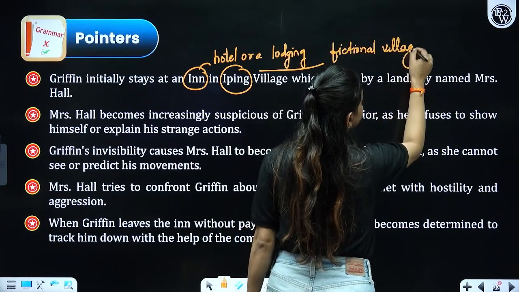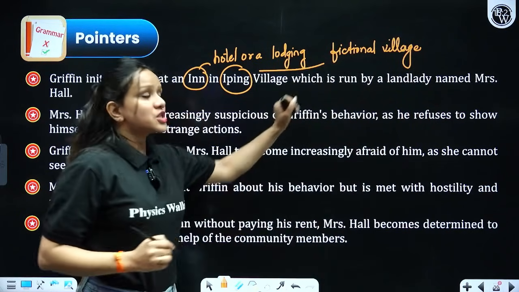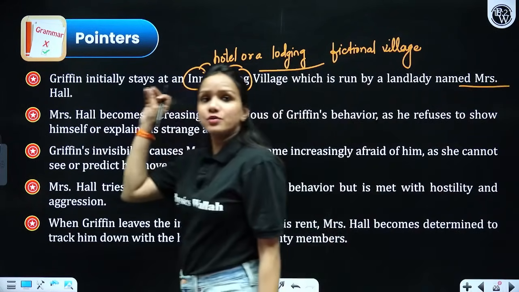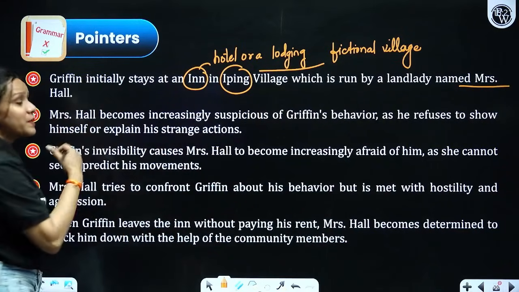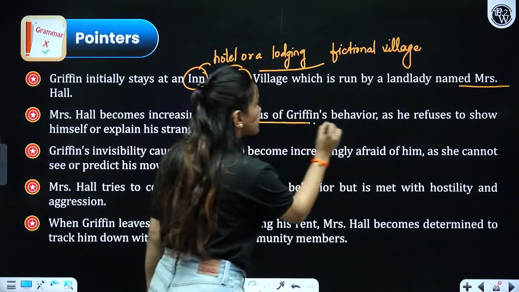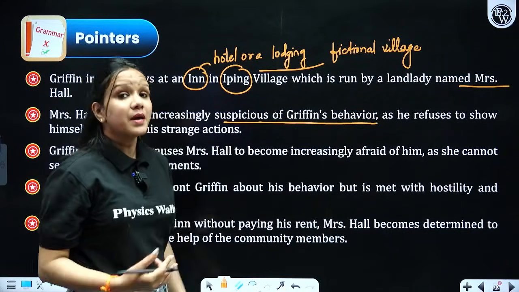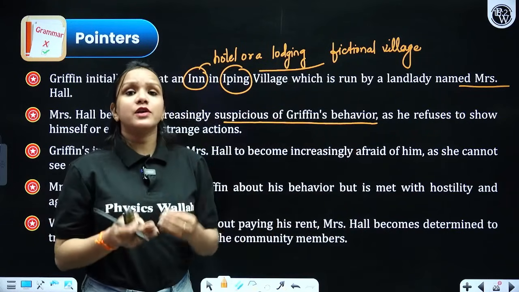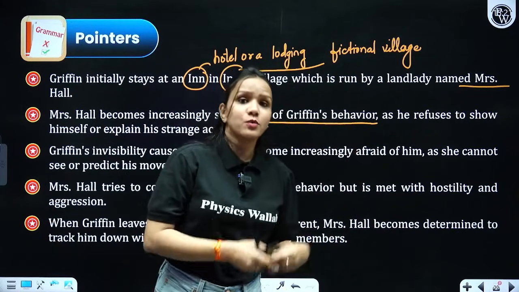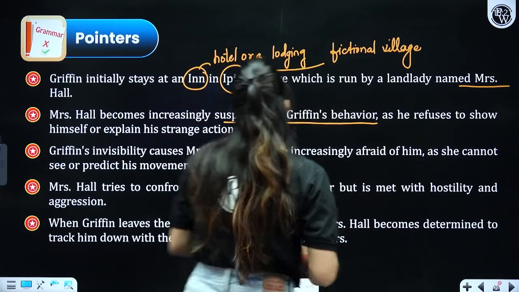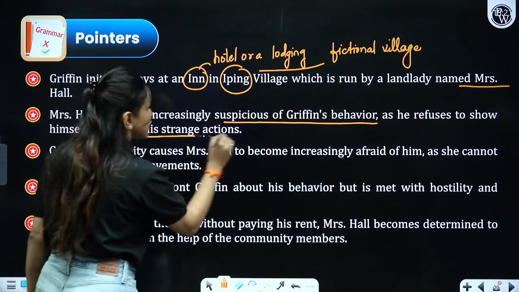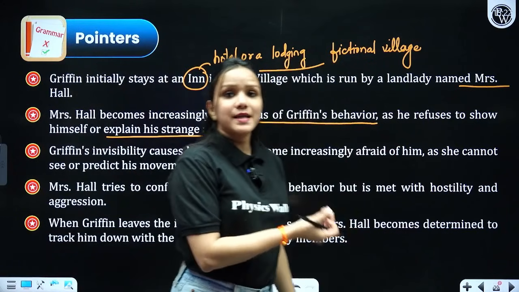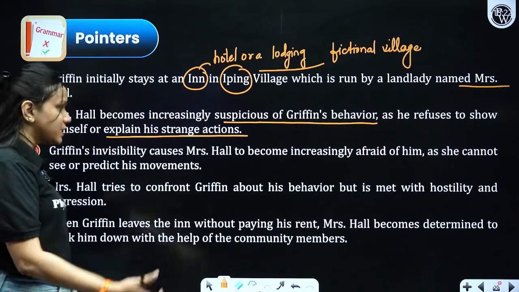right, which is run by a landlady named Mrs. Hall. So he decided to live there for some time. Mrs. Hall becomes increasingly suspicious of his activities and behavior at the same time, just because they could not see him, and he did not allow anyone to come near him, to talk to him, or to see him in the room, right? So he refuses to show himself or explain his strange actions, which made Mrs. Hall, his landlady, suspicious of his activities and behavior.